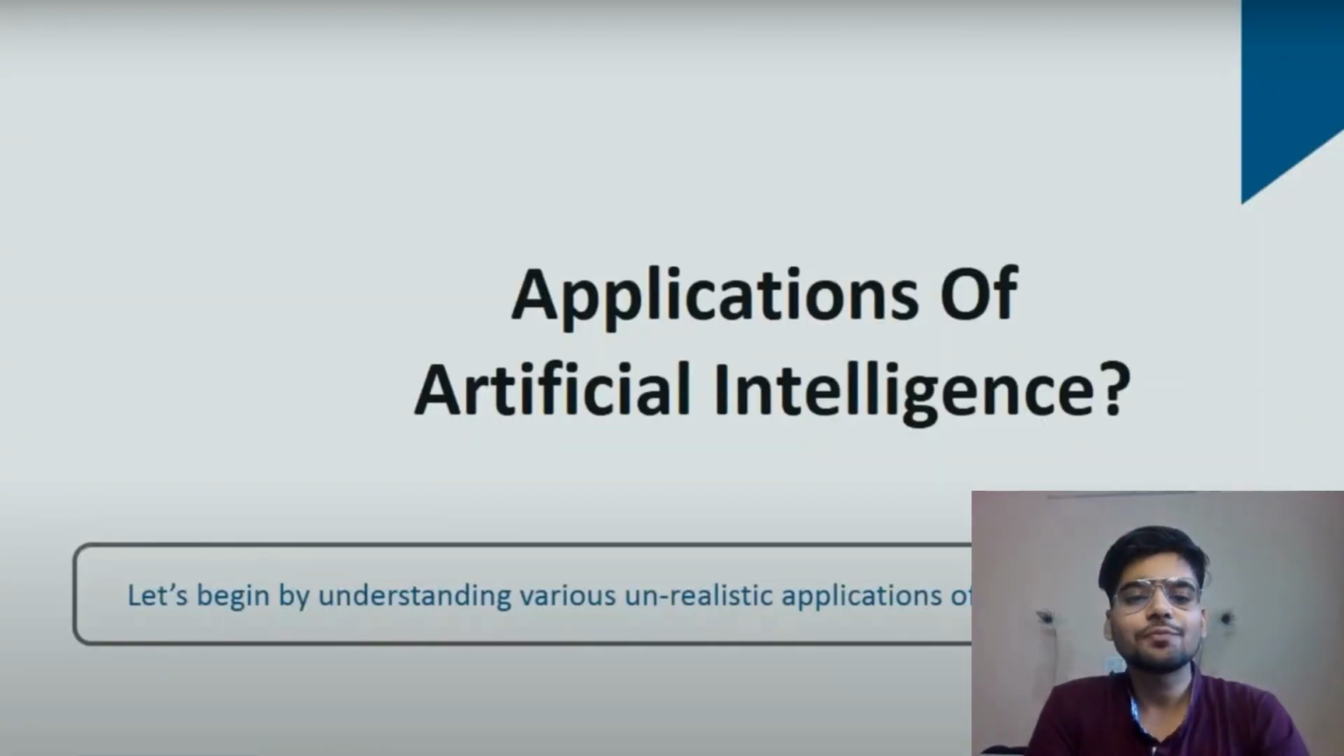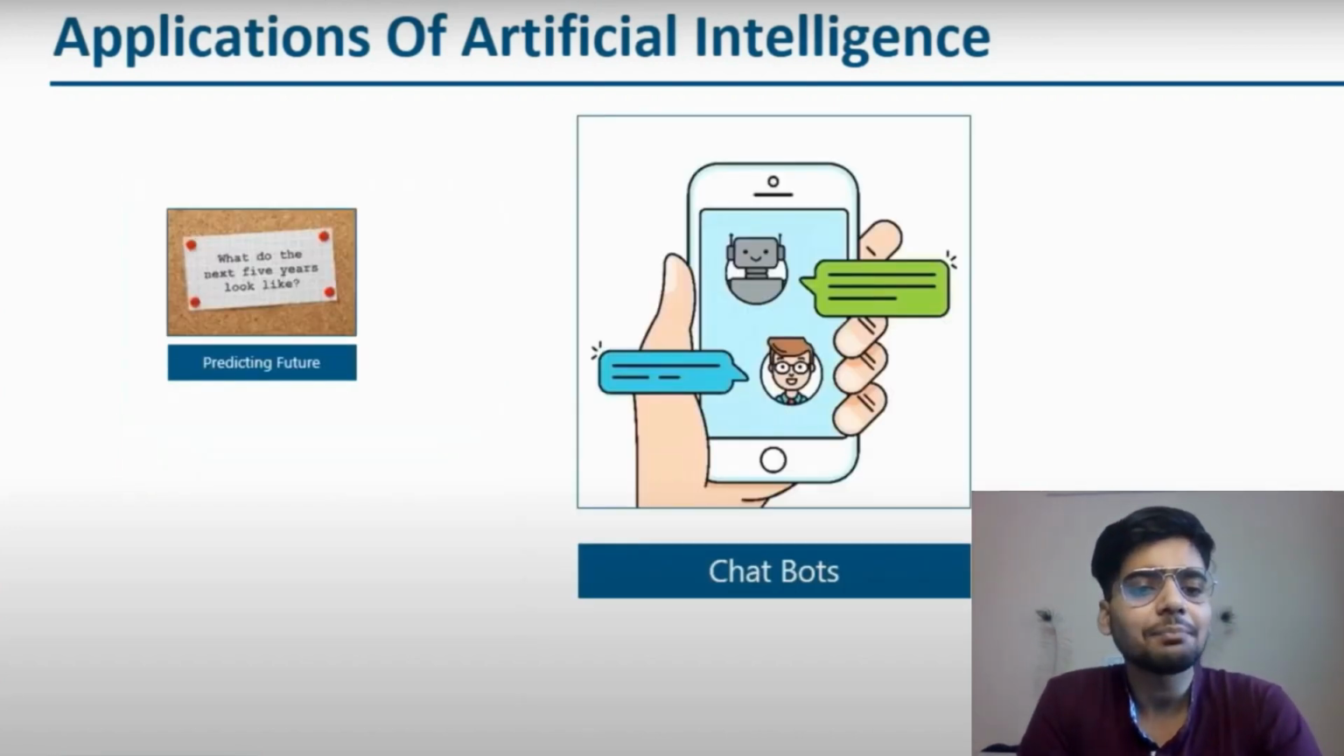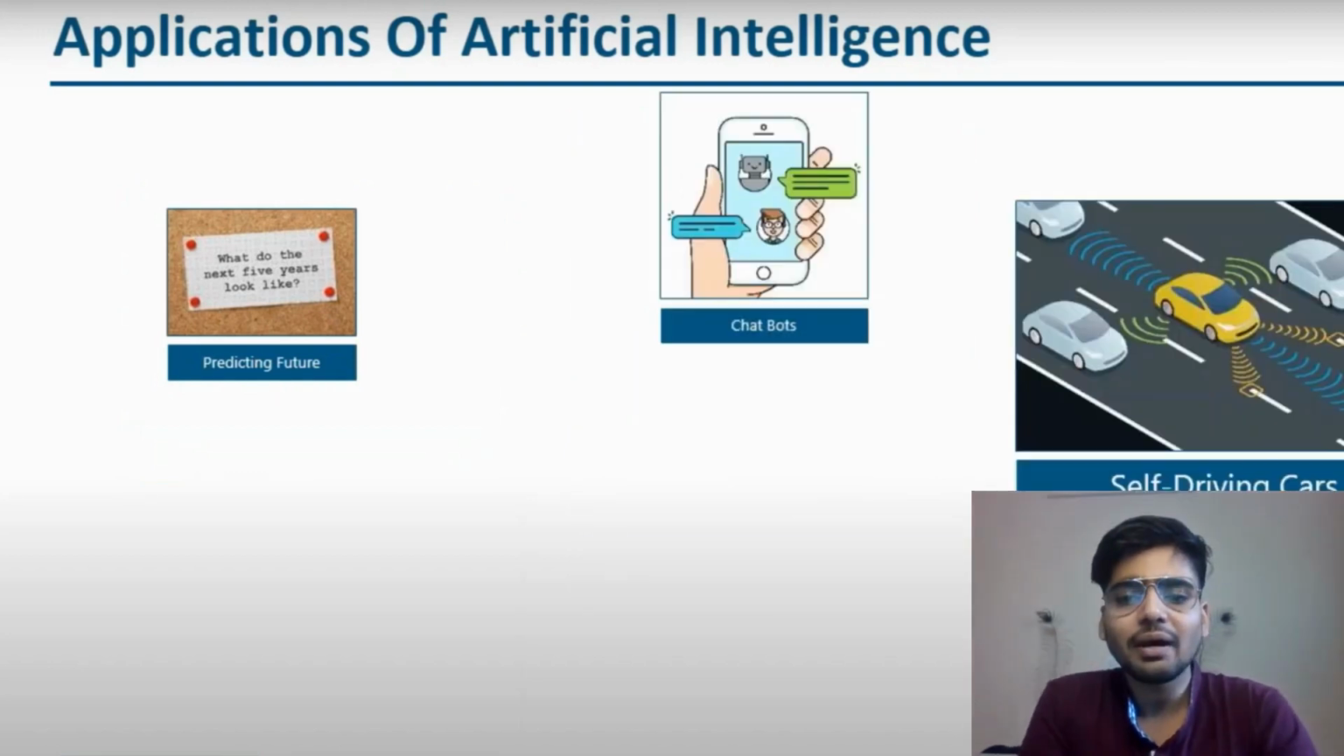Understand the application of artificial intelligence. Nowadays, artificial intelligence helps in predicting the future and making chatbots. There are self-driving cars which can be driven automatically by computers, so the chances of accidents are very low.